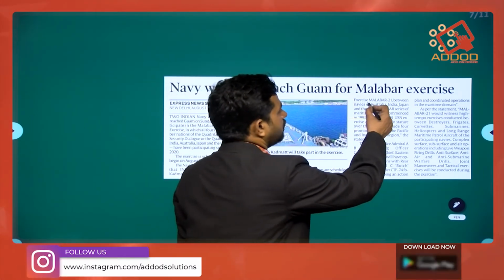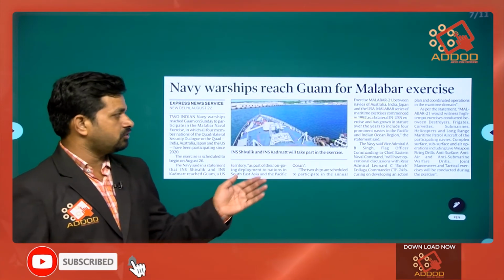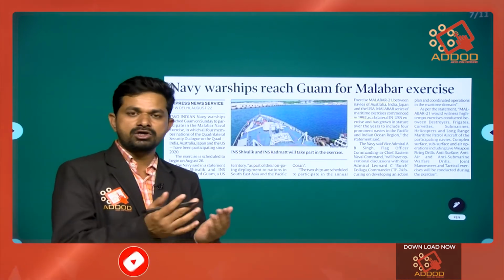The Malabar 21. There may be a question that will come, which of the following countries took part in Malabar 21, or what is Malabar 21.